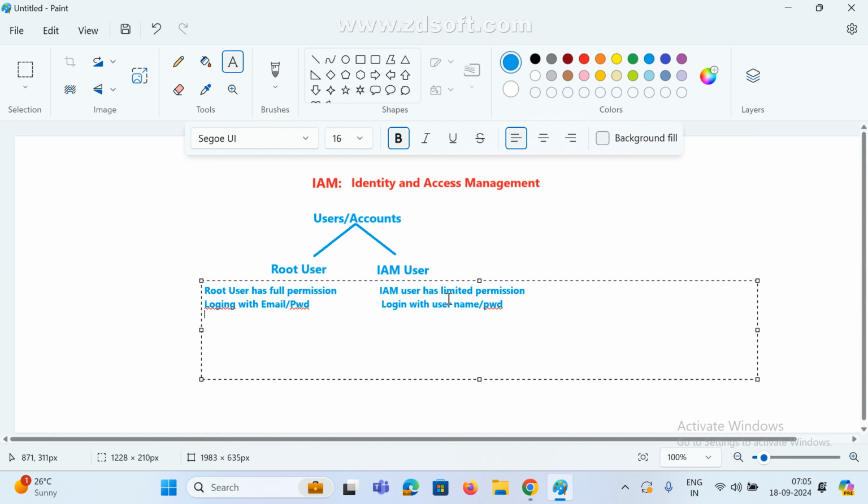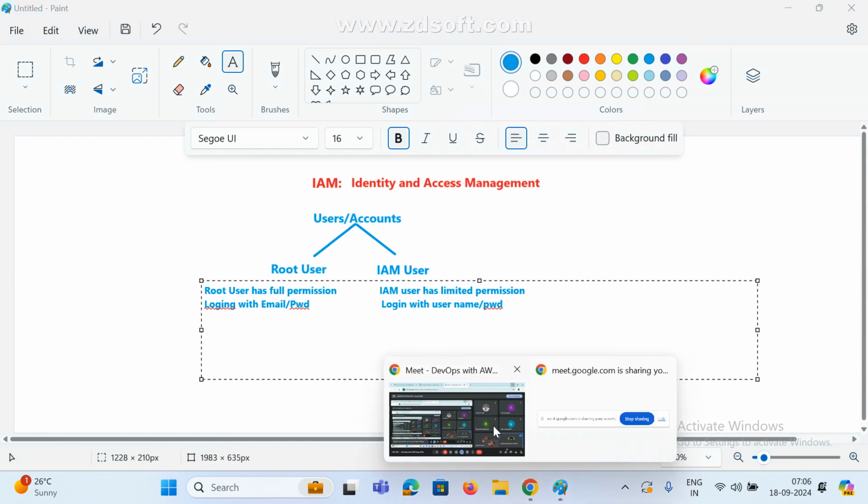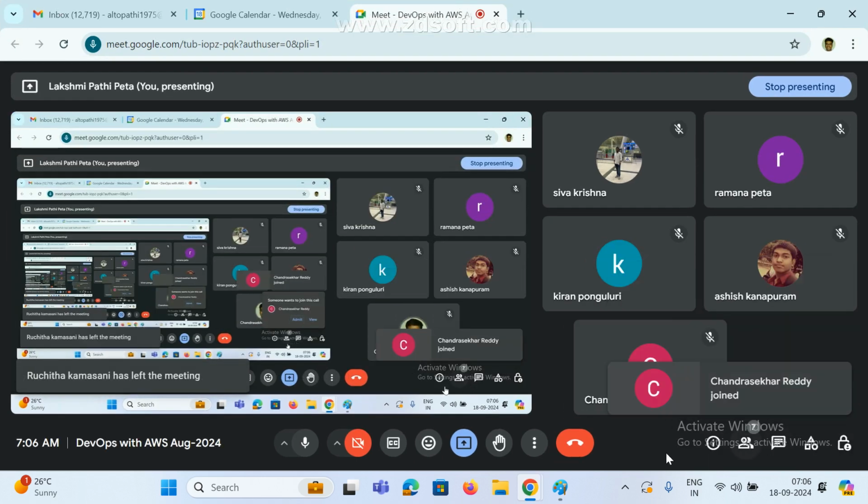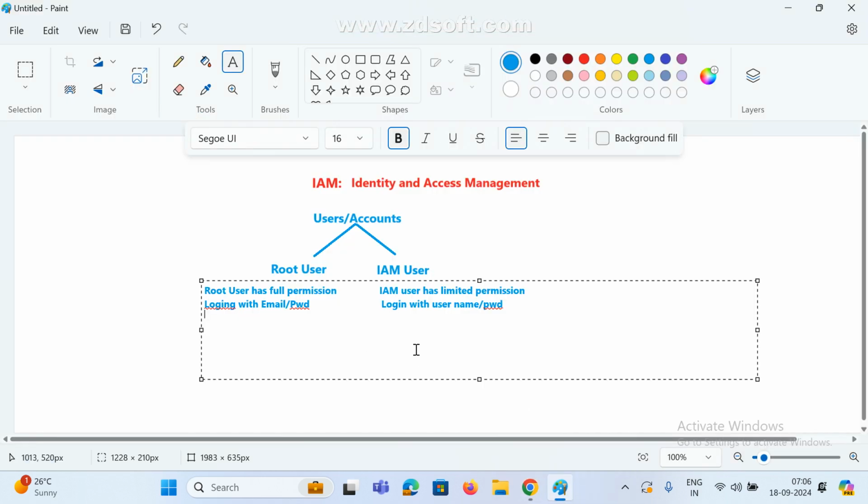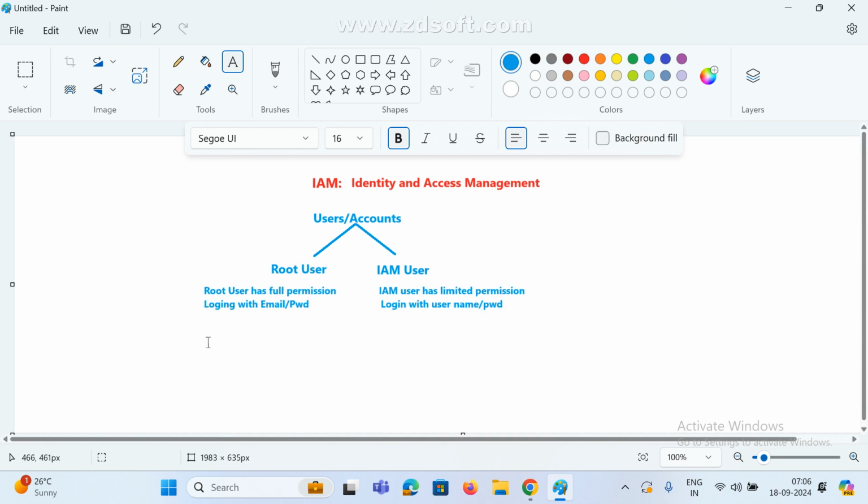IAM user means limited permission. Whichever permission we need to assign, that permission only we are going to assign. Clear? Got it, right? So anything?